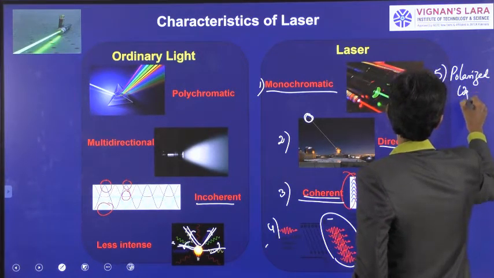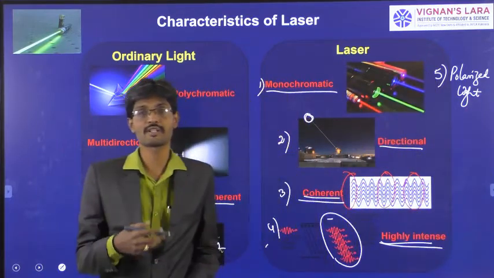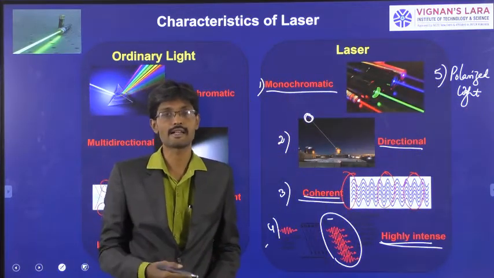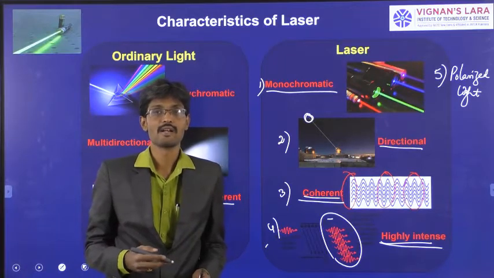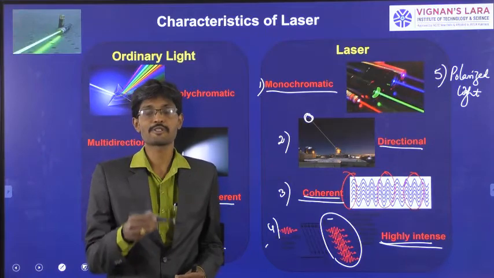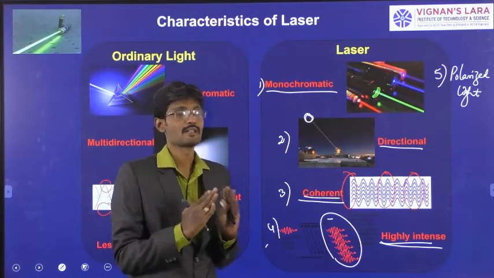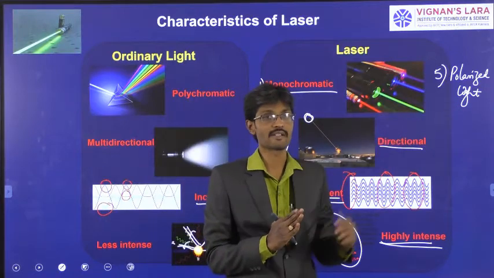You already studied the polarization topic in your earlier classes. Polarized light means a light beam in which the direction of vibration of particles is confined to a single direction.